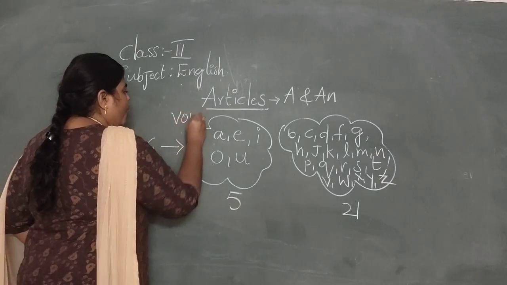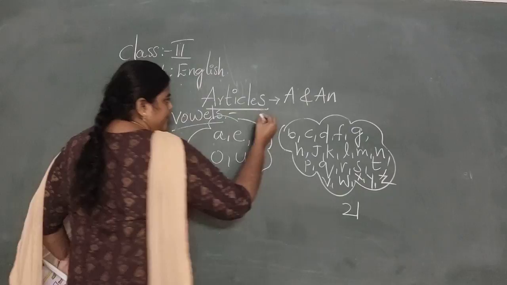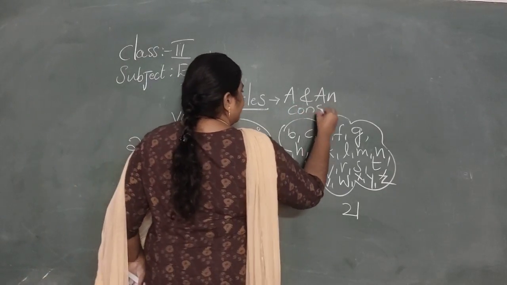These are vowels, V-O-W-E-L-S, vowels, and these are consonants.